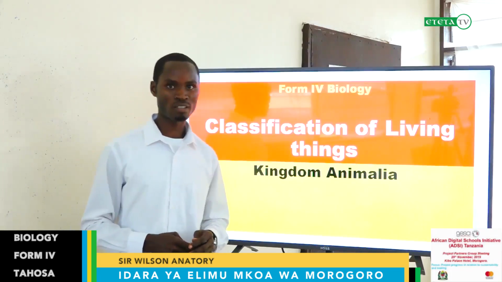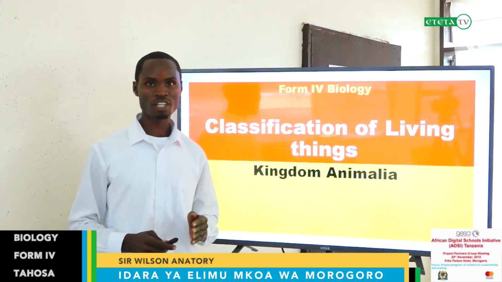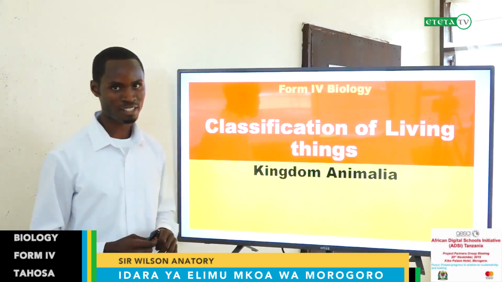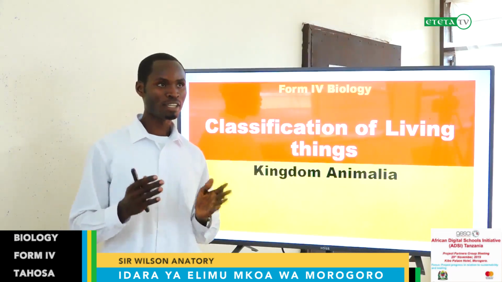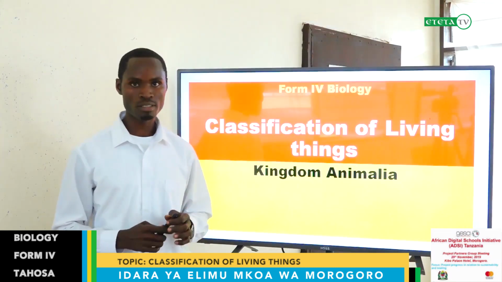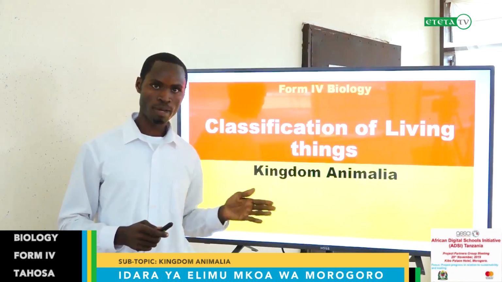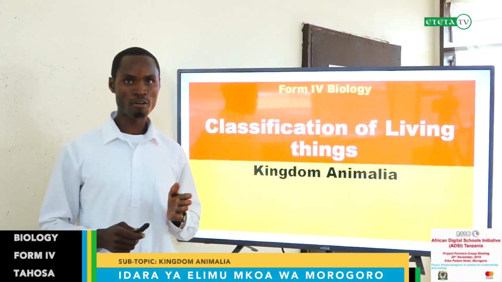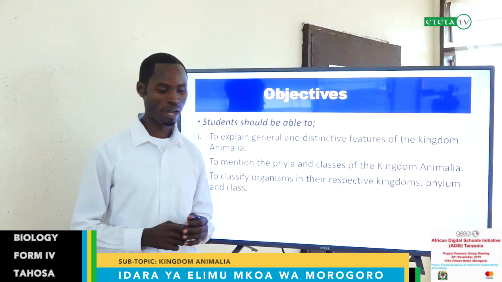My name is ANATORY, a teacher for biology, and today I'm going to teach a topic, classification of living things, particularly Kingdom Animalia for Form 4 class. Kingdom Animalia is one of the 5 kingdoms in ordinary level secondary school, and you learned 4 kingdoms in the past classes, Form 1, Form 2, and Form 3. For Form 4, we cover Kingdom Animalia, and today I'm here for Kingdom Animalia.